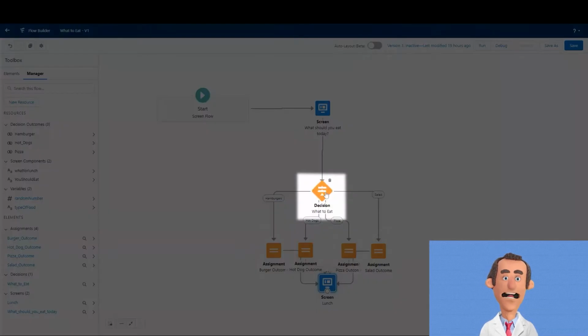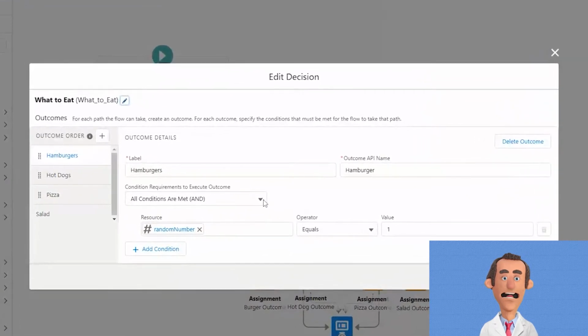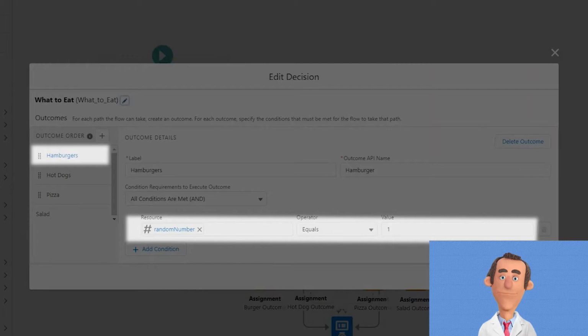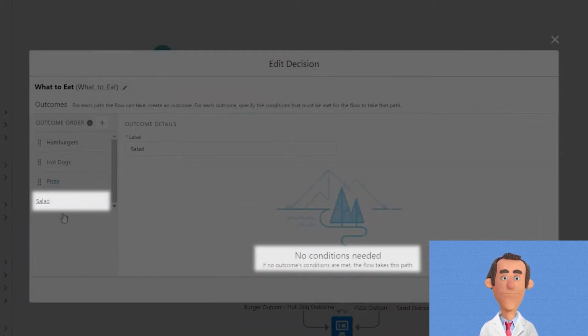There is a decision tree that looks for a variable called random number, which will let it calculate the output based on the following values. Number 1 leads to hamburgers. Number 2 leads to hot dogs. And number 3 leads to pizza. There's also a default outcome of salad for when none of the other conditions are met.